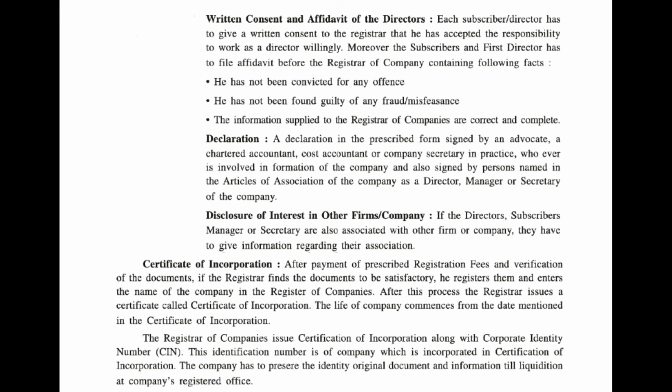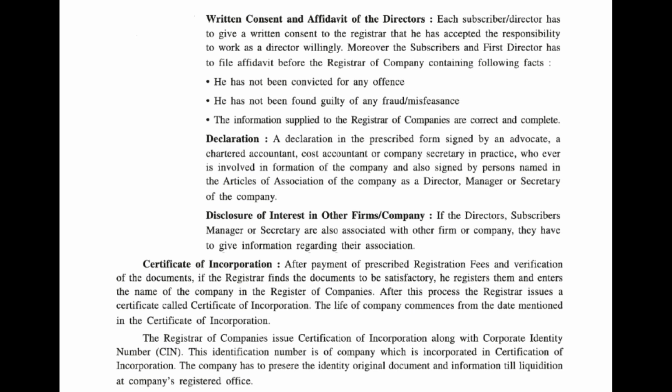Declaration. A declaration has to be signed by the person named in the articles of association of the company. They may be a director, manager, or secretary. The declaration has to be prepared in the prescribed form. It should be signed by either an advocate, a cost accountant, or a company secretary. Disclosure of interest in other firms or companies. The director, subscriber, manager, or secretary has to mention whether they have association with any other company. For example, if one person is a director in multiple companies, then he has to submit the names of all the other companies in which he is acting as a director.